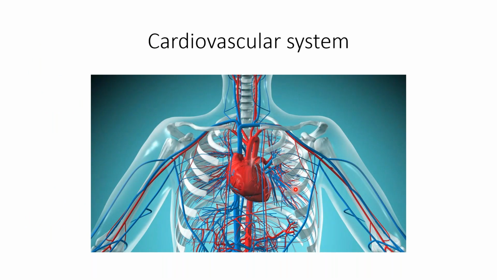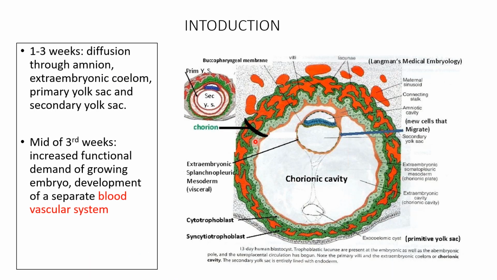So what is the cardiovascular system? The cardiovascular system is comprised of the heart and the vascular system. Now, initially, during the first to 3 weeks of development, the nourishment of the embryo is primarily because of the diffusion, which is through the amniotic cavity or through the extra embryonic coelom or through the primary and the secondary yolk sac. But by the mid of the third week, there is increase in the functional demand of the growing embryo. So to match up that growing embryo demand, the blood vascular system has to develop.